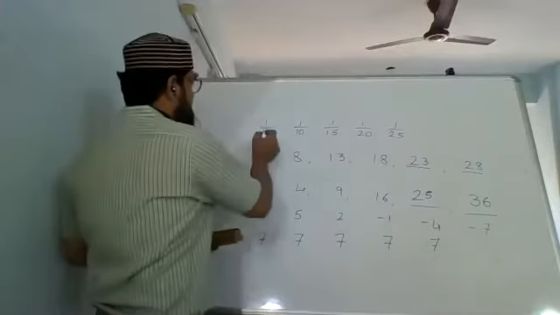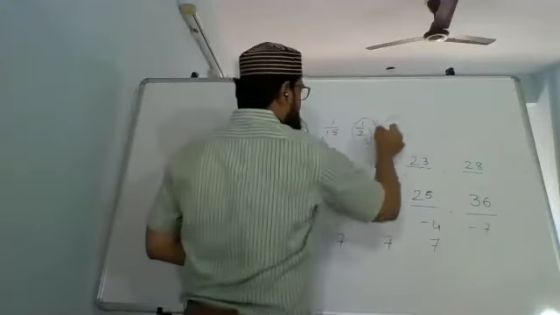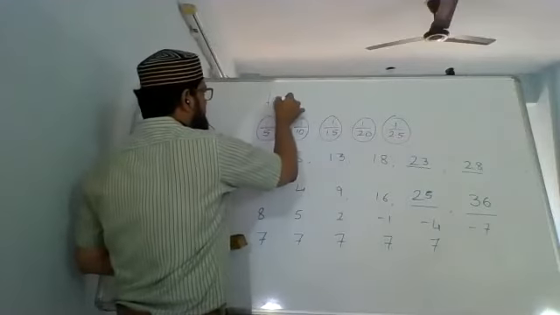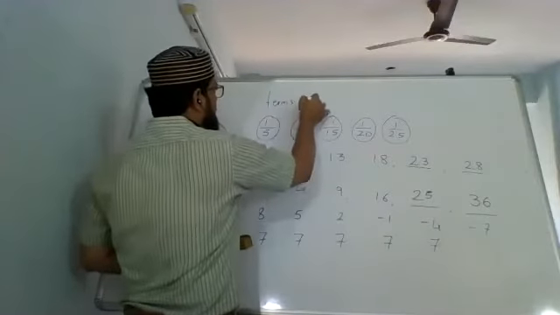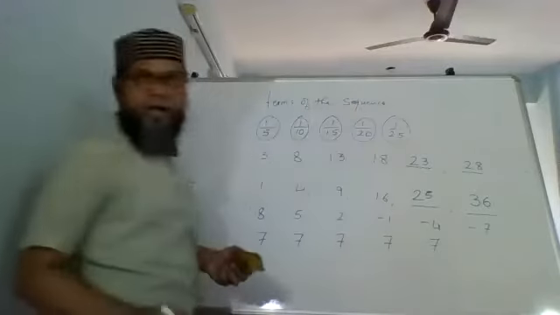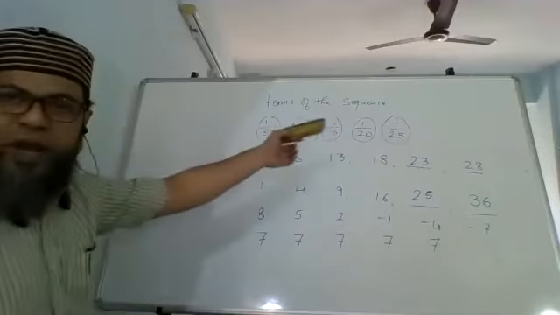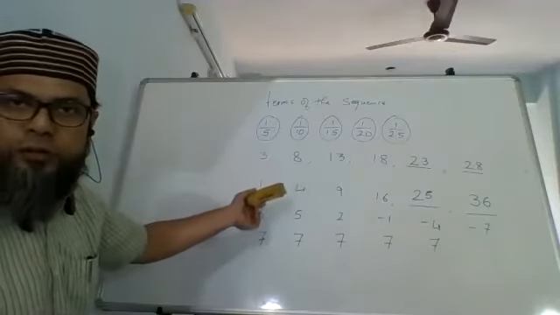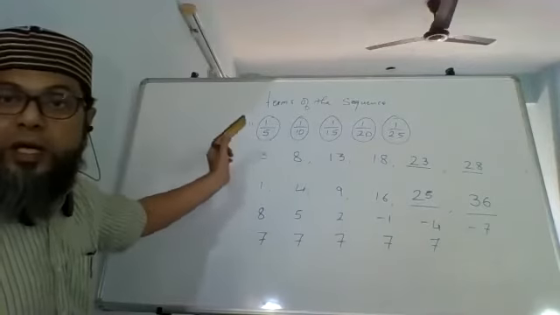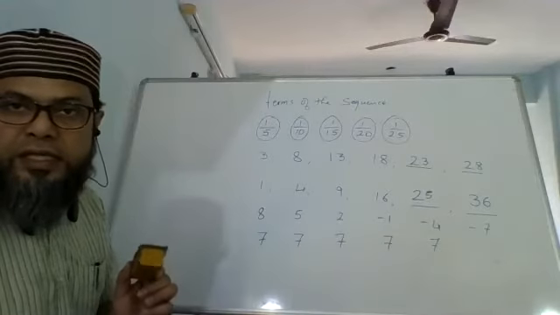These numbers that are there, individual numbers, are called terms of the sequence. There can be 5 terms, there can be 50 terms, there can be 4 terms. How many terms there are, we do not know. That will depend. These are called terms of the sequence.